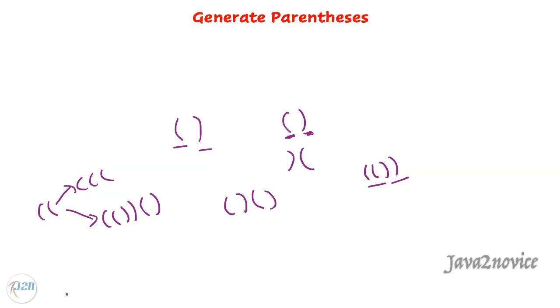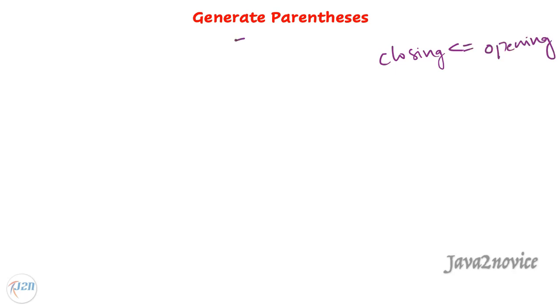I'll clean this up. We are going to use the backtracking approach. Let's put the discussed formula here. Closing must be less than or equal to opening. We will start with an empty string. In this case, we have only one possibility. We must start with an opening parenthesis only. Here we have two possibilities. We can add one opening parenthesis here. We can add one closing parenthesis in this case.